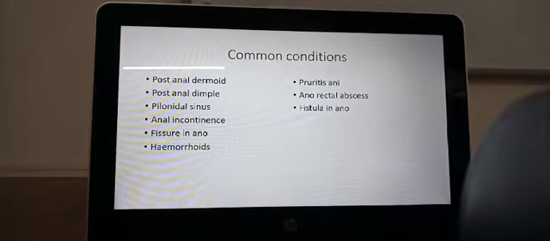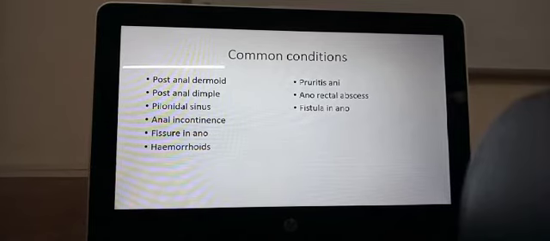Then, other conditions. Post-anal dermoid. Behind the anus, you may have a dermoid cyst. That is a burial of some ectoderm which forms a cyst, and this can be a dermoid cyst. A post-anal dimple. A dimple is nothing but a small pit. So that is because the ectoderm comes together there and the skin comes together there to form a small dimple.